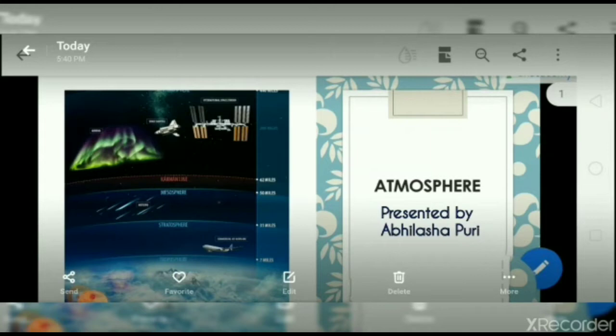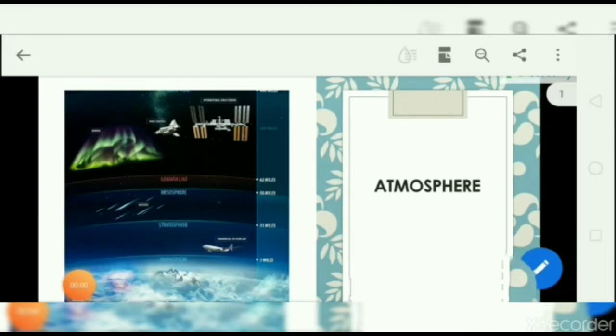As we have already completed lesson 1 from history, now we'll start geography today. And the lesson is lesson 8, atmosphere. Students, this is a very important lesson and we'll try to understand it with the help of a presentation. So here we are going to understand atmosphere and its composition.